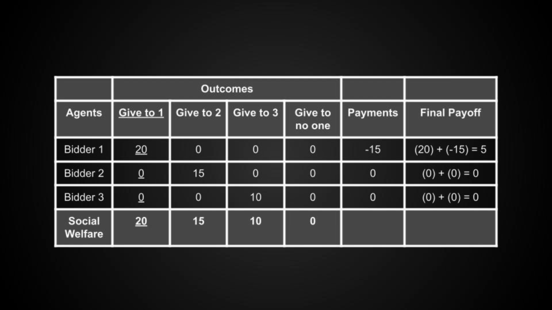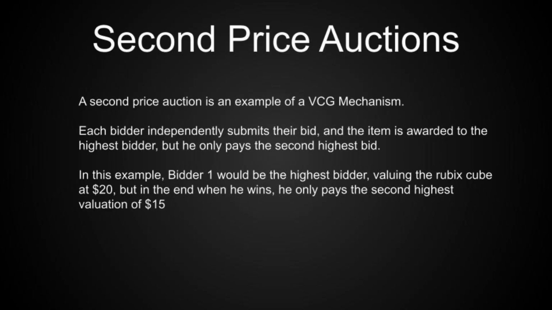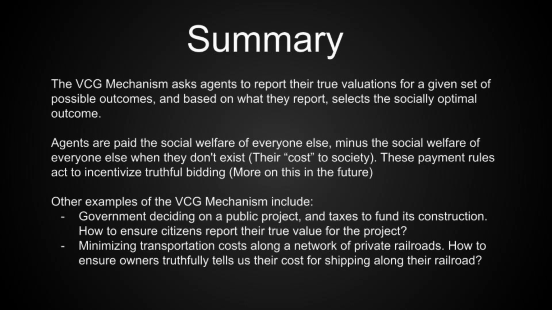This kind of auction can also be thought of as a second price auction, because the price that the winner is paying is just equal to the second highest bid. In this example, bidder 1 was the highest bidder, valuing the cube at $20, but he only pays bidder 2's bid of $15. So just to sum up, the VCG mechanism is a very useful tool for achieving a socially optimal outcome by incentivizing each participating agent to truthfully reveal their values for any possible outcome.